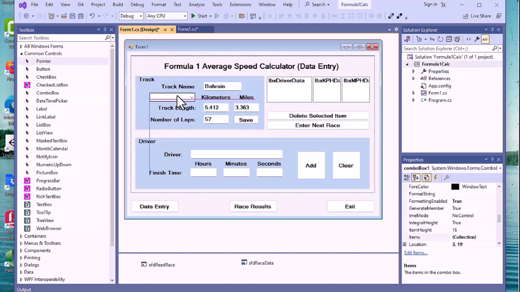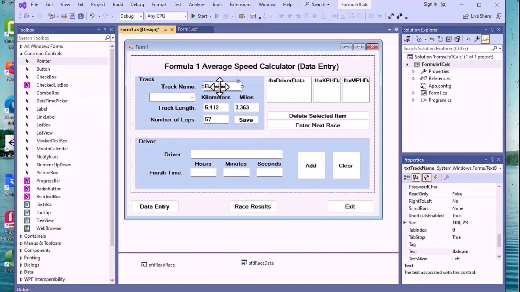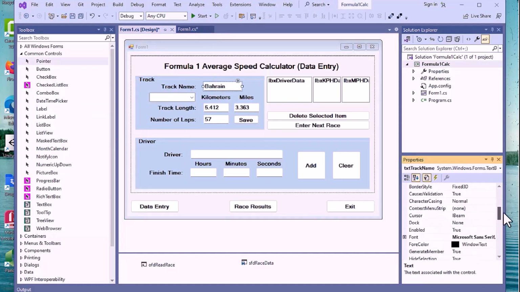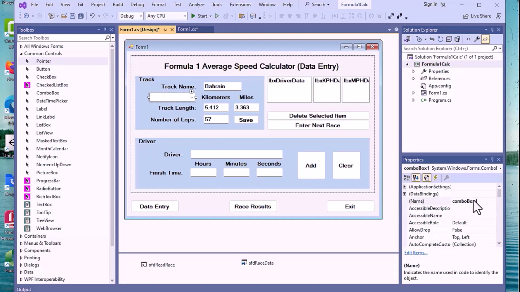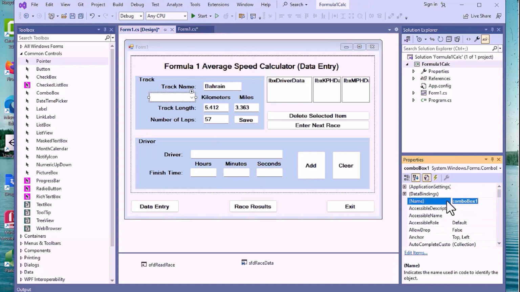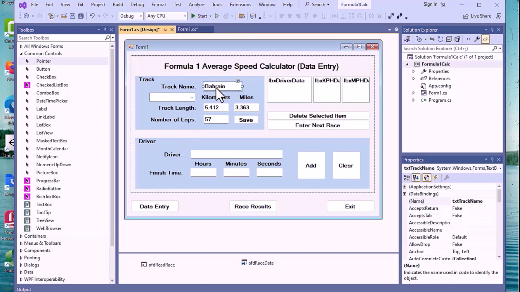We're going to actually give it a different name. If we look at the text box we've got here, we're calling it TXT track name. That's fine. We're going to take the combo box and make that CMB track name. It'll be almost the same as we had before. We're going to make it the same size as the Bahrain piece right here, as this little text box right here.